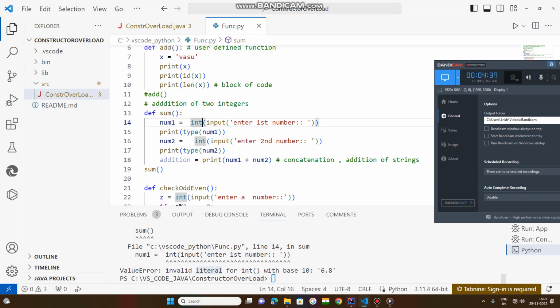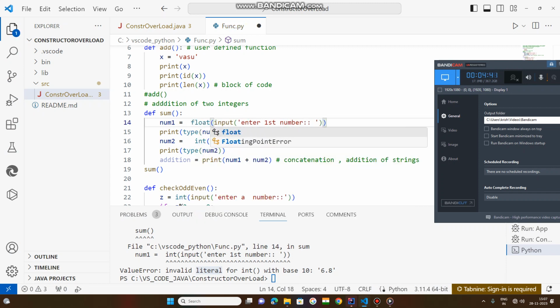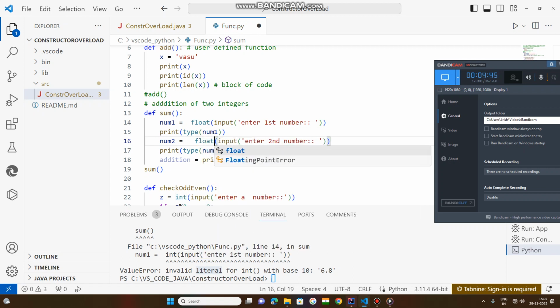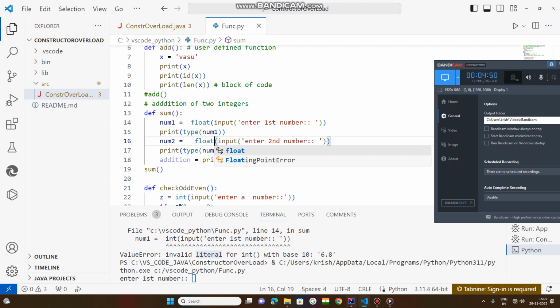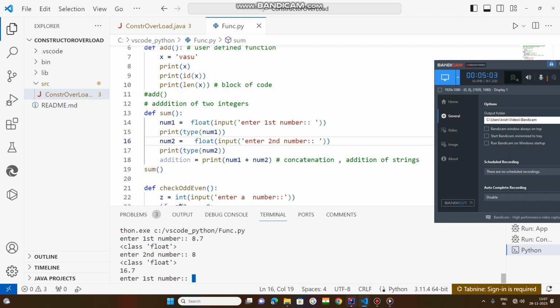So if you change this to the float function, then what happens? Whatever number you compile with, even though the user feeds a float number, no issue. If you pass a float, it is converted into float, and if you pass an integer number, that will also be converted into float.